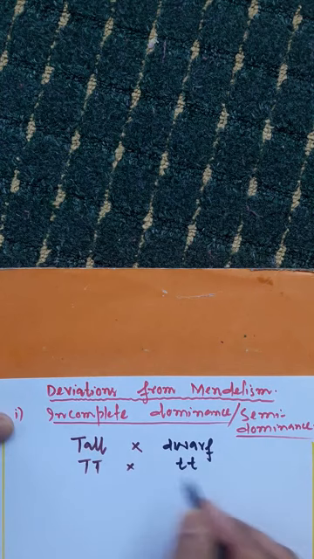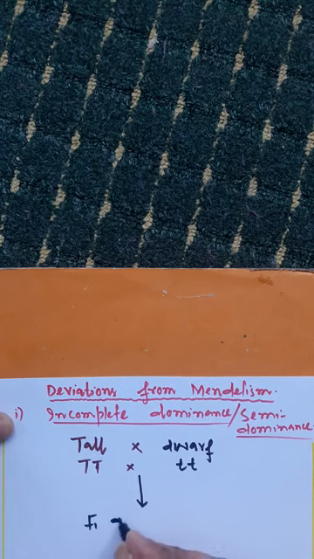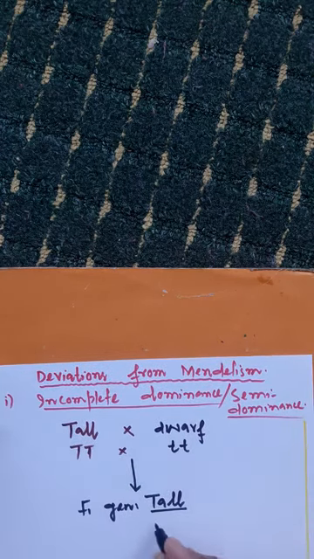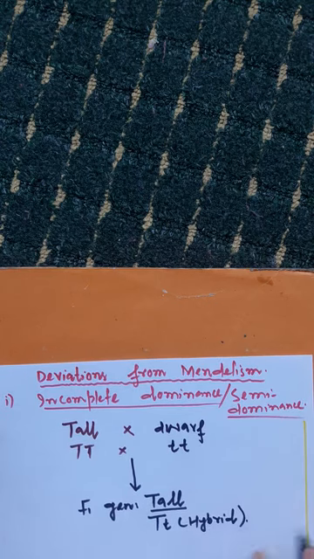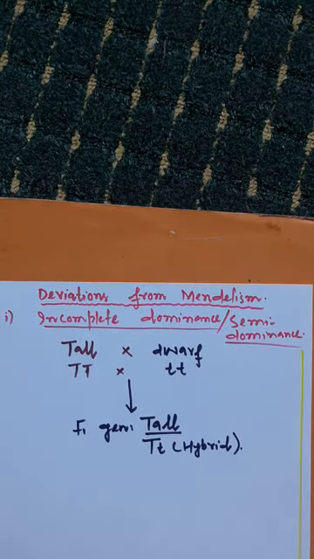You know that when the cross is done, in the F1 generation all the offspring produced are phenotypically tall, and genotypically they are capital T small t, meaning they are hybrids carrying two alleles, one capital T and another small t. So this is the F1 generation.